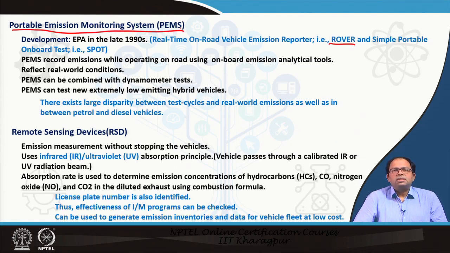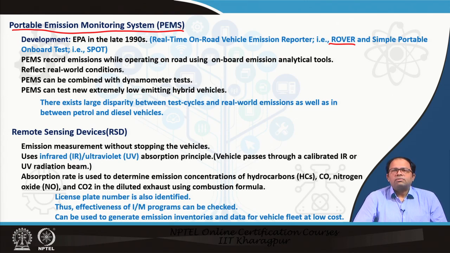So in this kind of test, we not only measure the concentration, but we also capture the license plate of the particular vehicle. We identify that by taking a photograph. This kind of test is effective to test how our existing maintenance and inspection programs are working, because most of the cars may show a PUC certificate, so everything seems under control, but on road we can see very high levels of pollution.